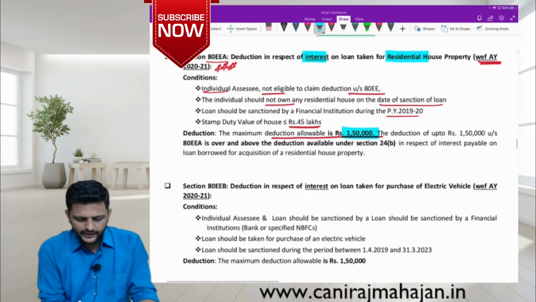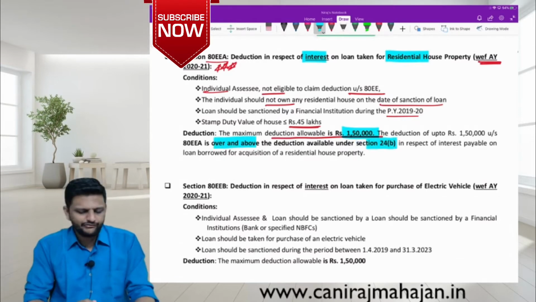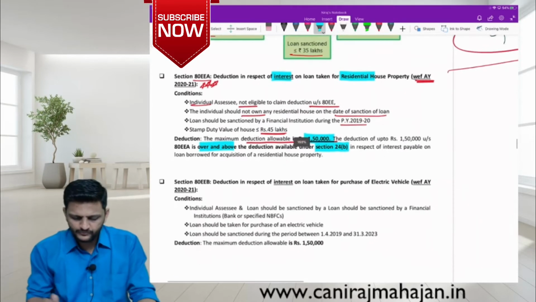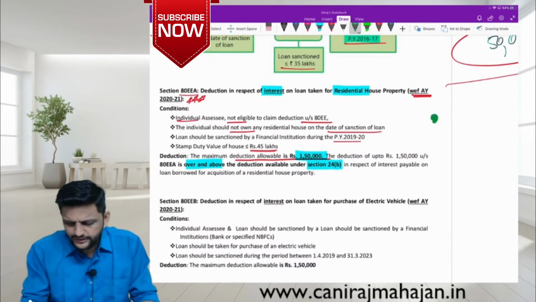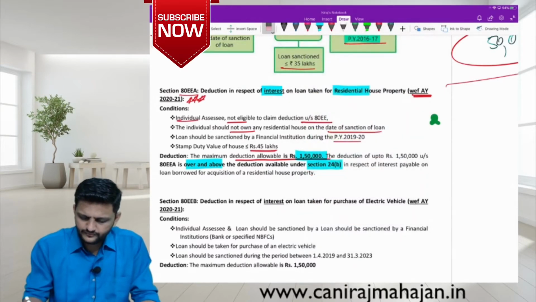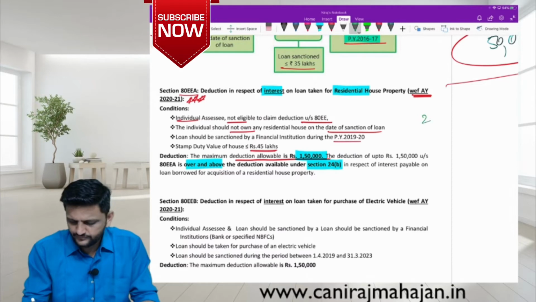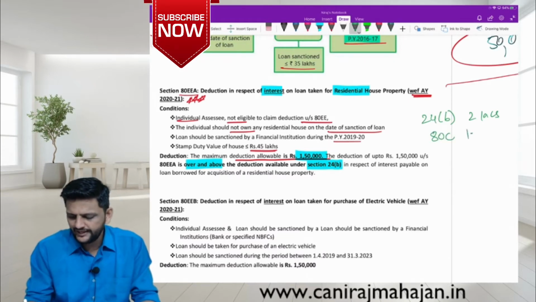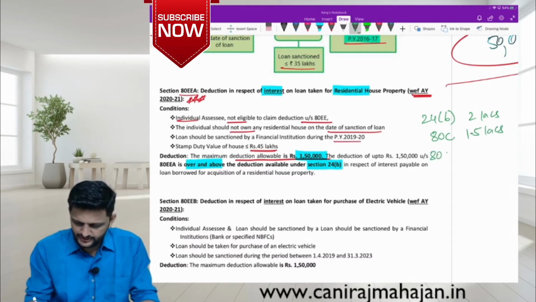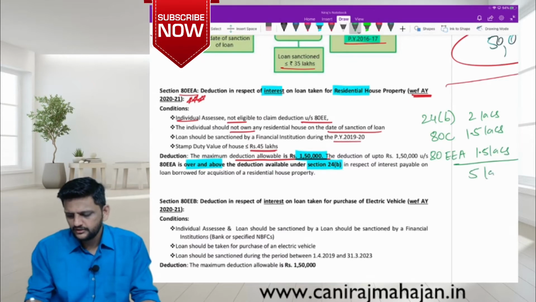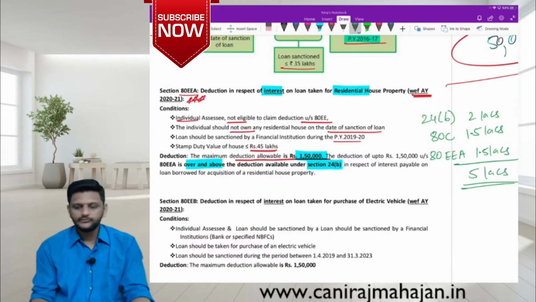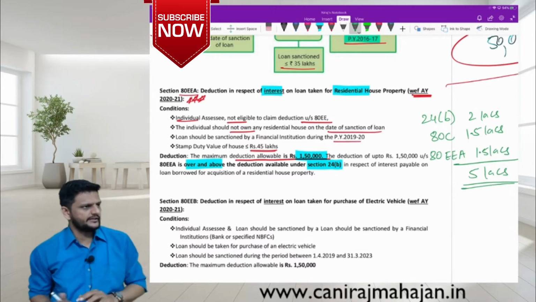1,50,000. Yes or no? Again, it is over and above 24B. Are you following or no? So very important. People will start telling you now. Check. Your 24B is how much? 2 lakhs. Everyone? Okay. Coming back to your deductions. First 80C is how much? 1.5 lakhs, and 80EE is how much itself? 1.5 lakhs. Total 5 lakhs benefit. All of these are deductions only or not? From the incomes. Yes?